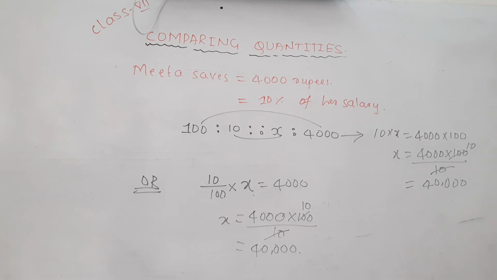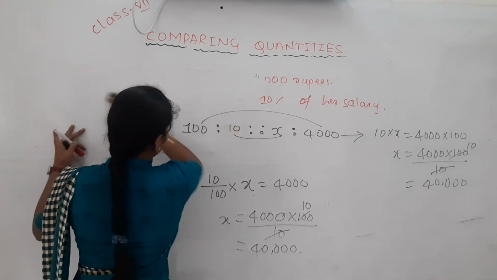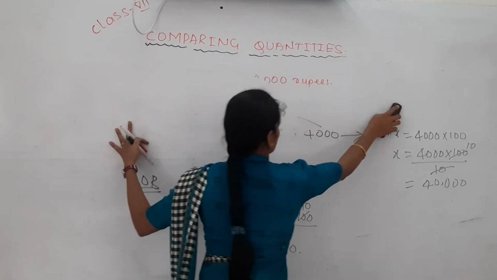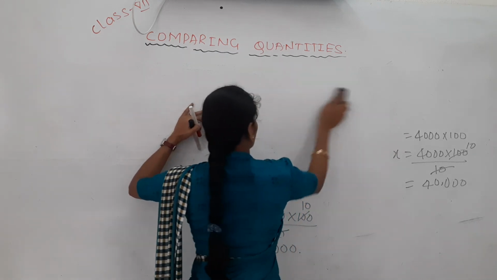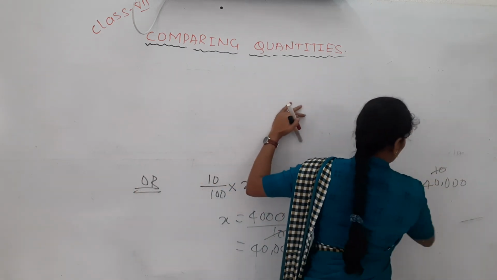What is the next question here? Last one. A local cricket team played 20 matches in one season. It won 25% of them. How many matches did they win? Out of all matches they won 25%.